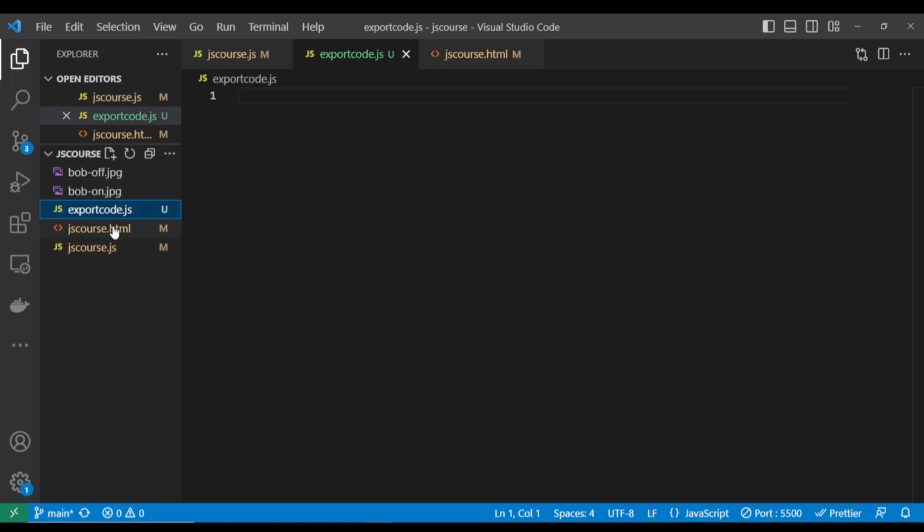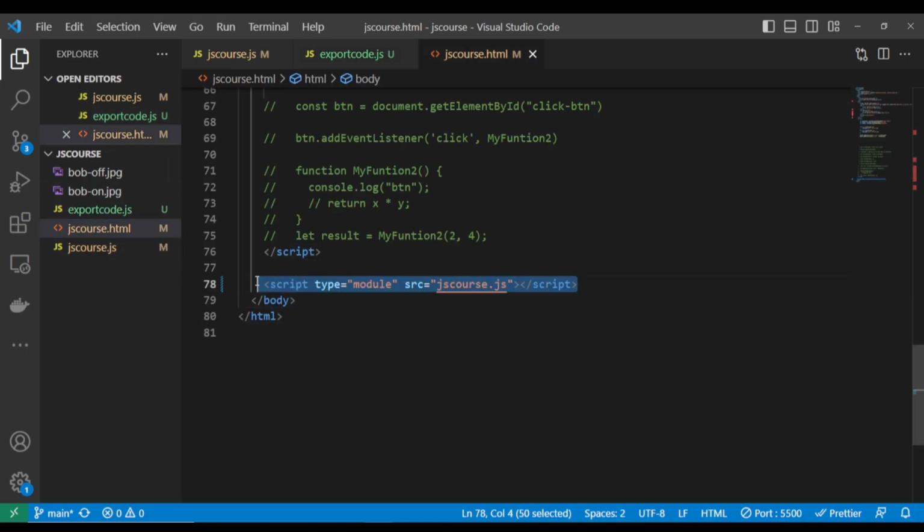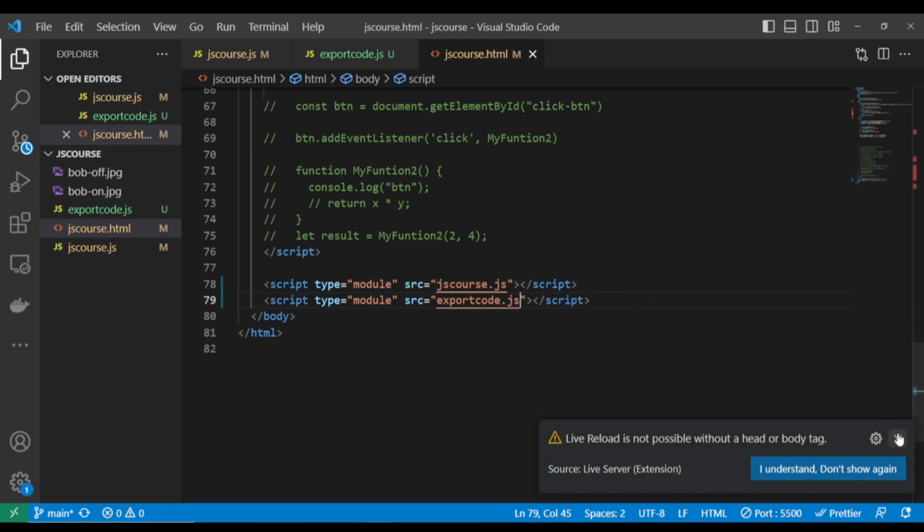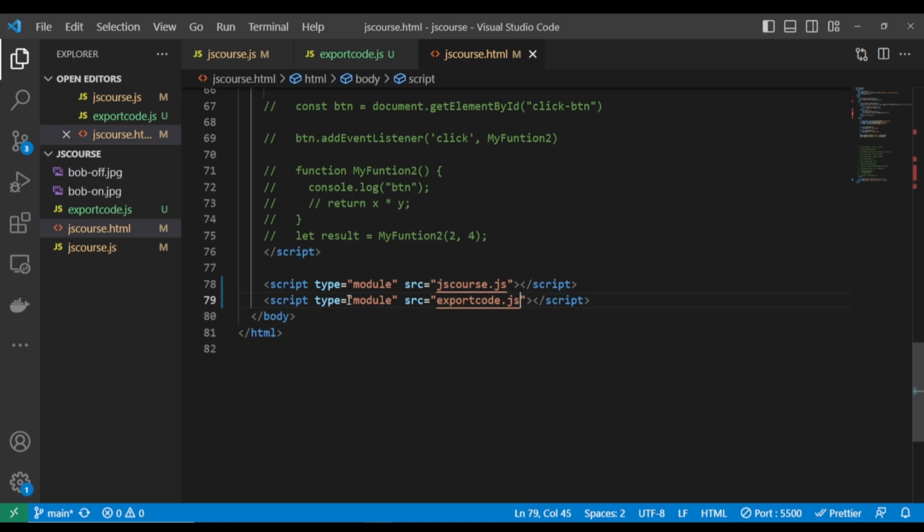First of all, we have to go and import. Let's bring the export code.js into our HTML file. Let's call it export. Okay, so we have exported. And when you are trying to import this in your HTML code, make sure that you use the attribute type module. This will allow you to import and export your functions and variables among different JavaScript files.